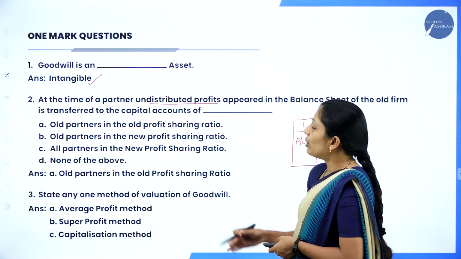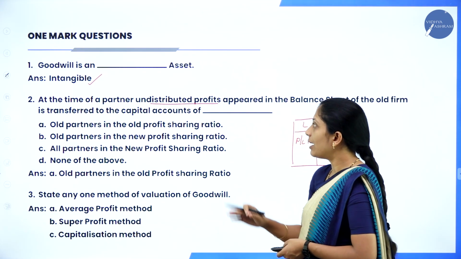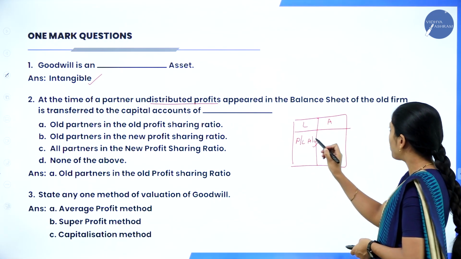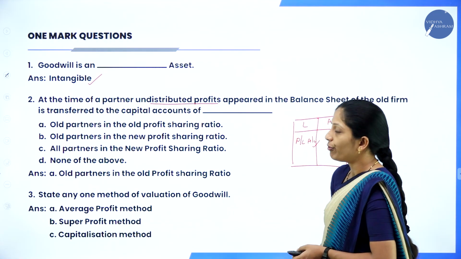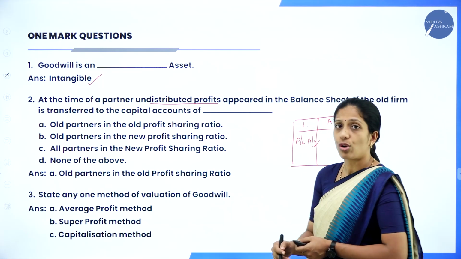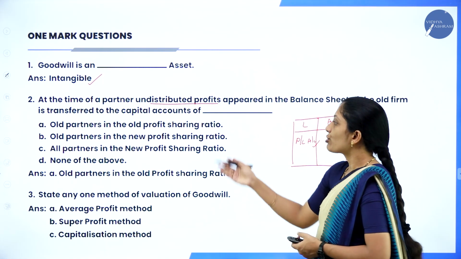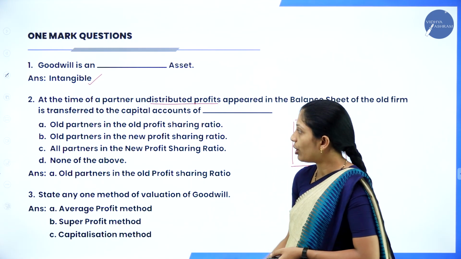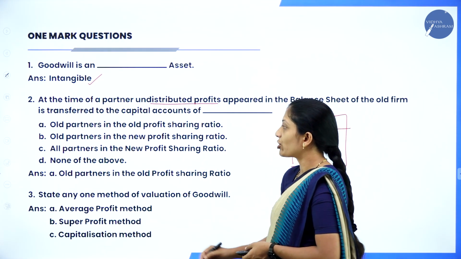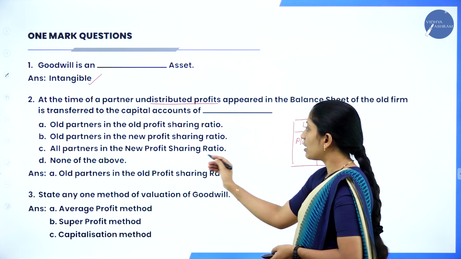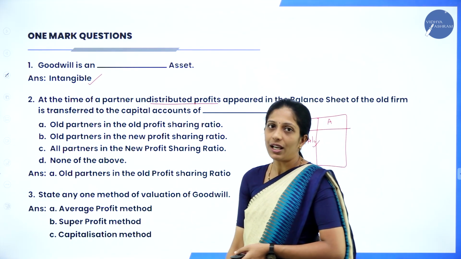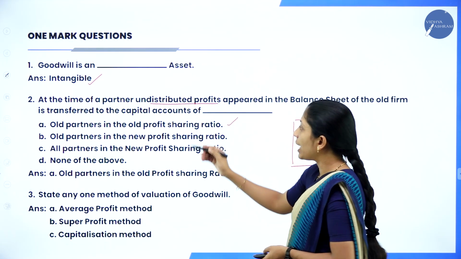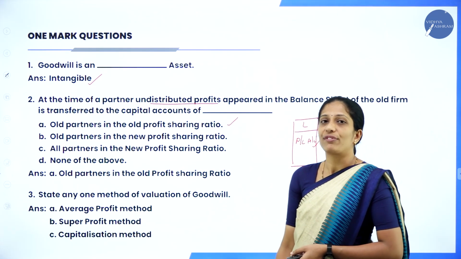So they are asking you, at the time of admission of a partner, undistributed profit appeared in the balance sheet of the old firm is transferred to capital accounts of dash. They have given you options: old partners in the old profit sharing ratio, old partners in the new profit sharing ratio, all the partners in the new profit sharing ratio, none of the above. So which is your answer here? Your answer is option A, old partners in the old profit sharing ratio.